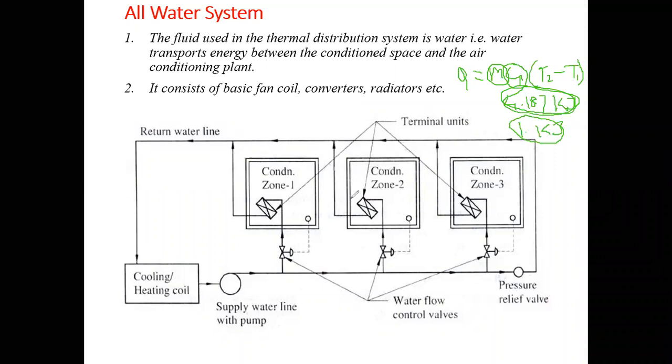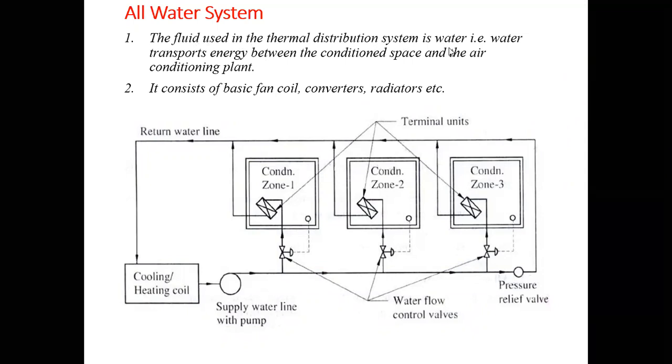Here we can see the different zones, so this is a multiple zone system. The working fluid used in this case is water. Here we can see that the fluid used in thermal distribution of the system is water, that is, water transports energy between the conditioned space and the air conditioning plant. In this case water will be initially conditioned and its temperature will be dropped, and then this water will be supplied to the units fixed inside the room. That unit is called a terminal unit, where the heat transfer from the water to the air takes place. We will see this in the next slide.